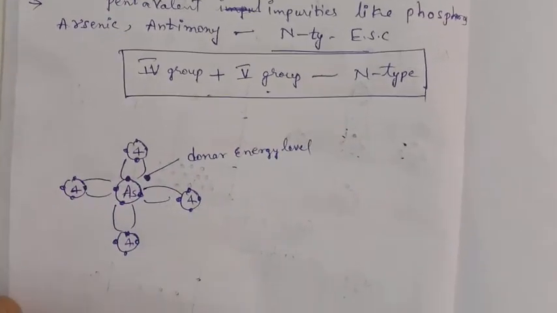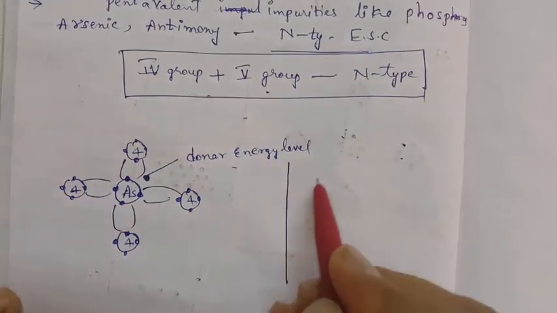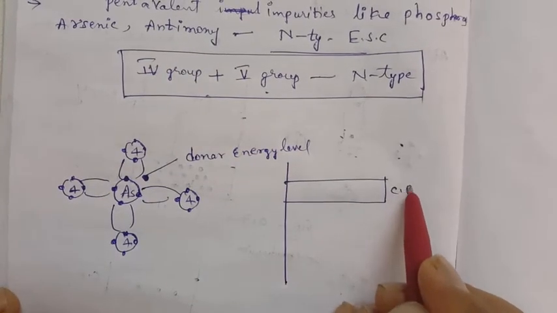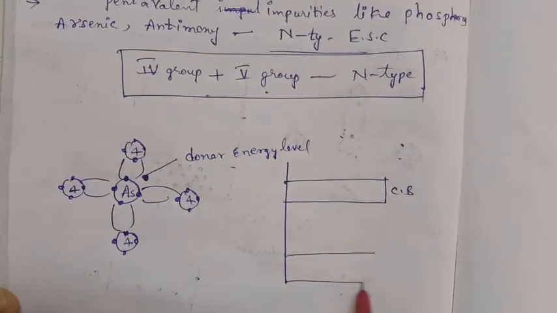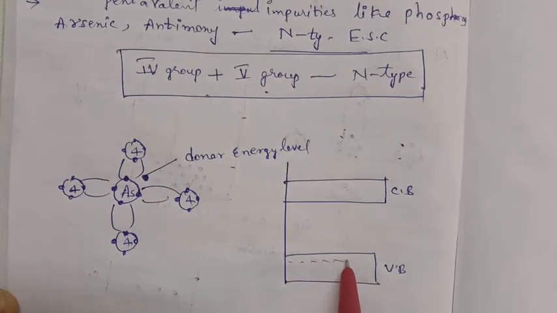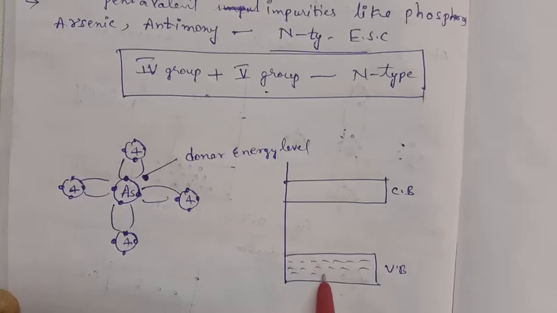At T equal to 0 Kelvin temperature, this is the conduction band and this is the valency band. Here the valency band is completely filled with electrons.